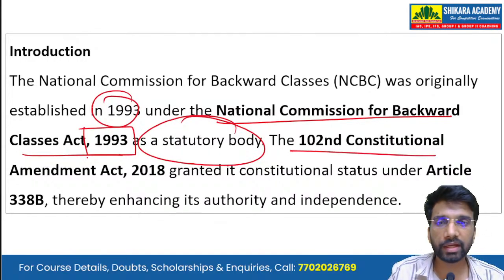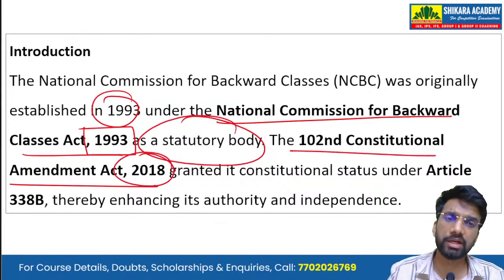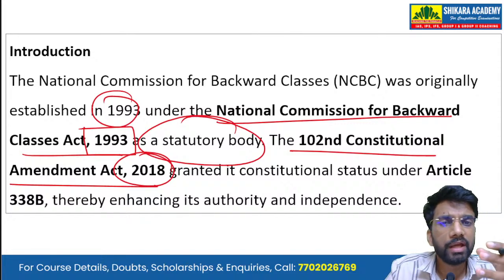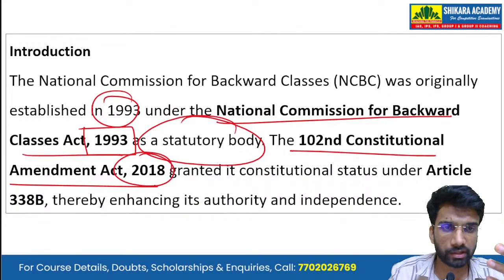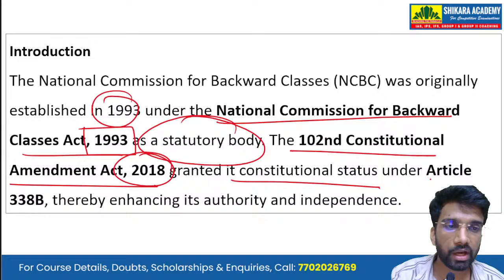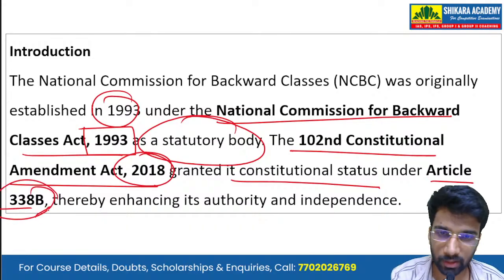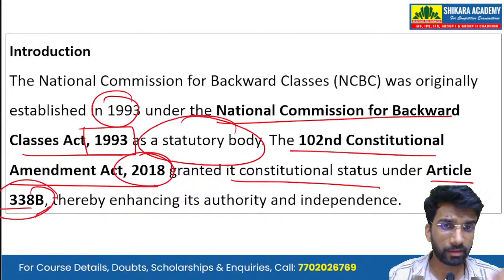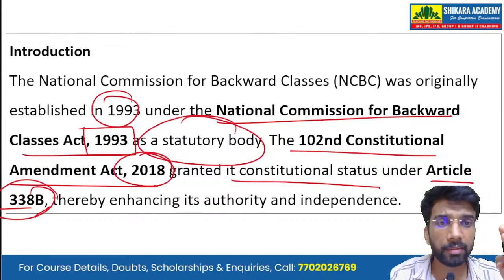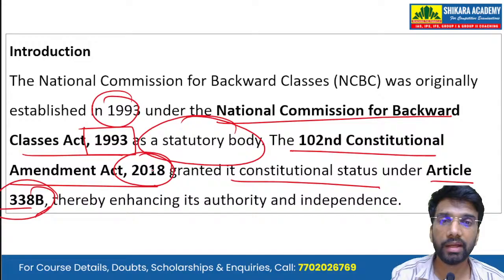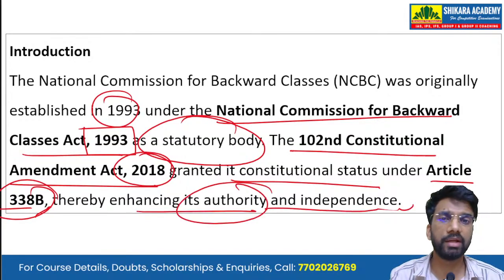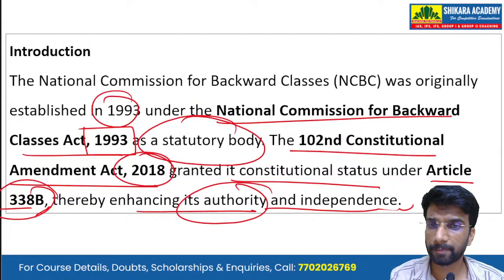However, because of the 102nd Constitutional Amendment Act of 2018, it was granted constitutional status under Article 338B, and by granting it constitutional status, the amendment enhanced its authority as well as independence.